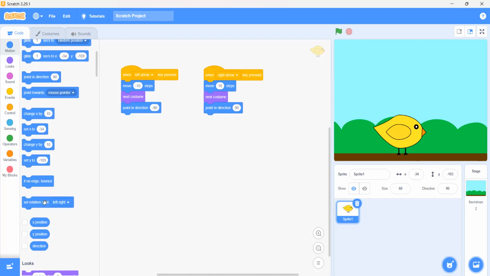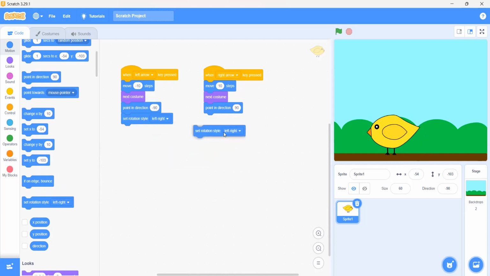Now when we click on the left arrow key it is going upside down, but when we use set rotation style to left and right, it will not. So we put set rotation style to left and right under both our events.